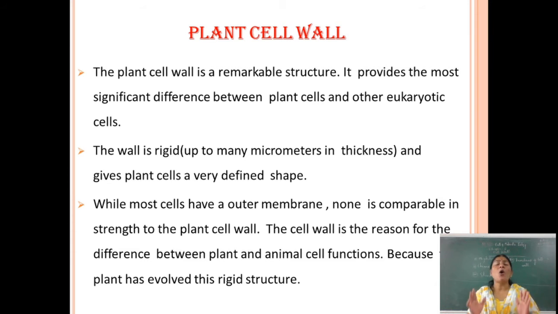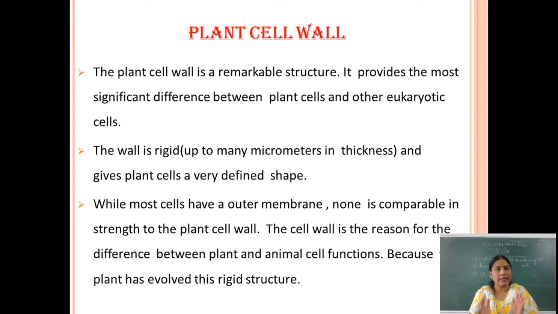We learn only the plant cell because we are botany students and we only learn plant related cell content. So today we learn the plant cell wall. The plant cell wall is a remarkable structure. It provides the most significant difference between plant cells and other eukaryotic cells. The wall is rigid, up to many micrometers in thickness, and it also gives the plant cell a very defined shape.